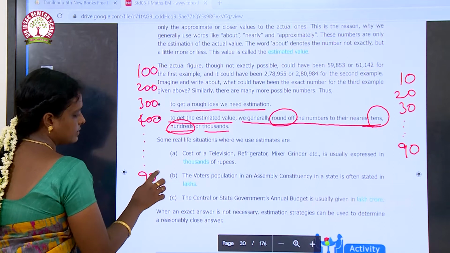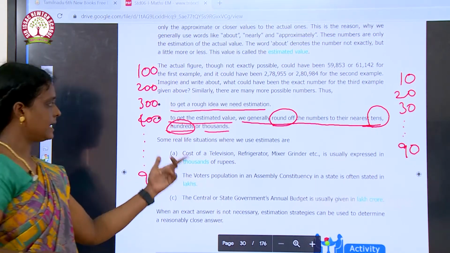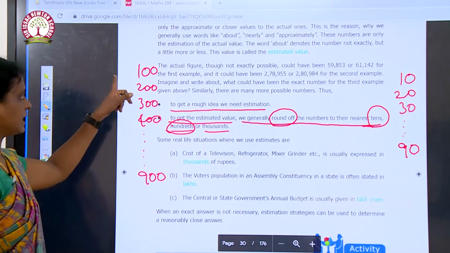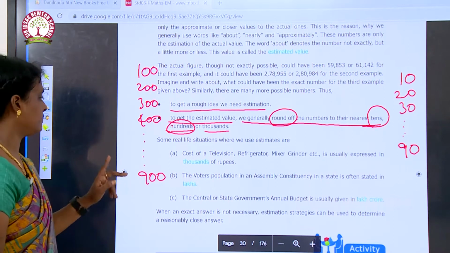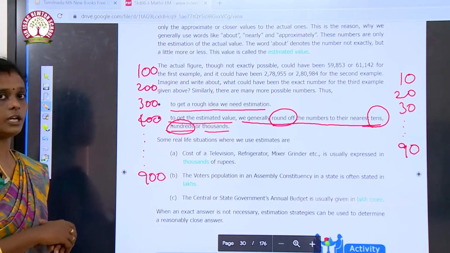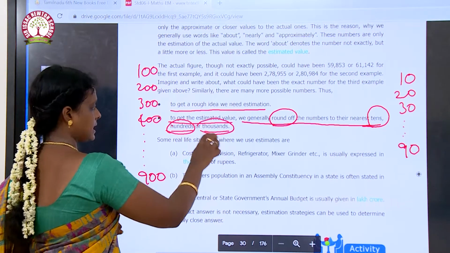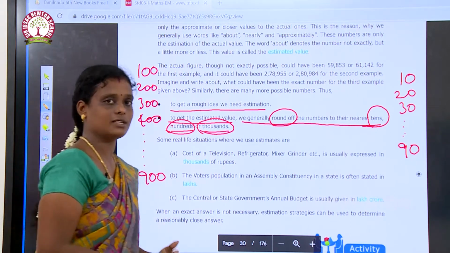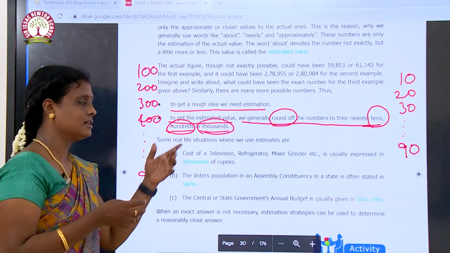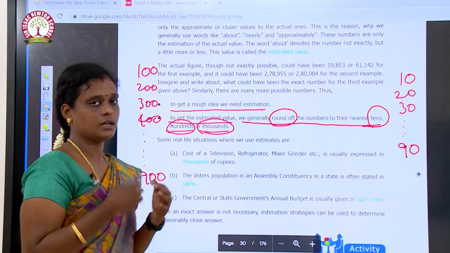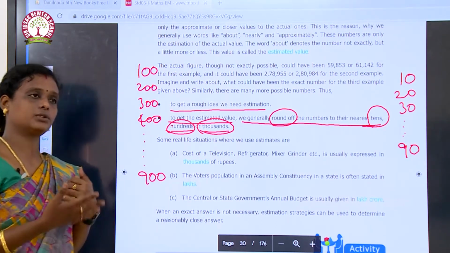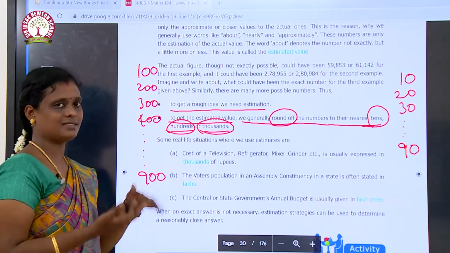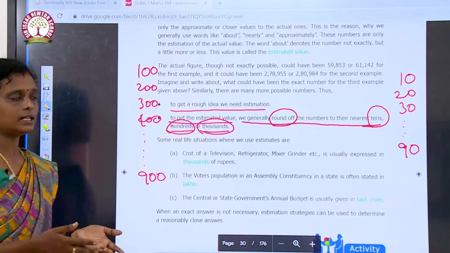up to 900. Okay, if you are estimating the numbers to the nearest hundreds, the number will end with 100, 200, 300, 400 up to 900. Okay, so the last case is thousands. If you are rounding off the number to the nearest thousands, you can tell it now, right? So it will end with thousands. So 1000, 2000, 3000, 4000 etc. up to 9000. Okay children. So after 9000 it's 10,000 or 11,000 or 12,000 etc.